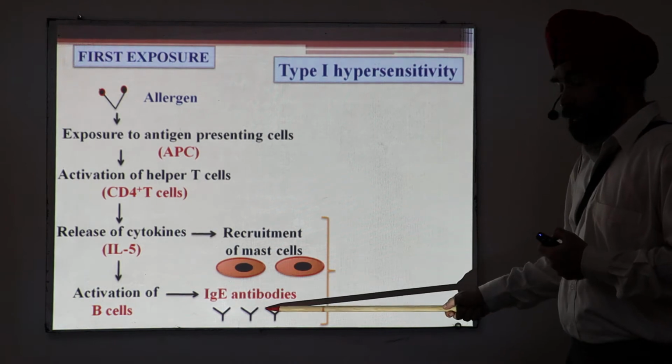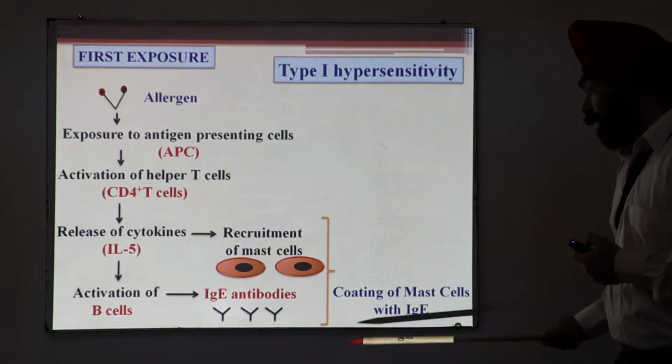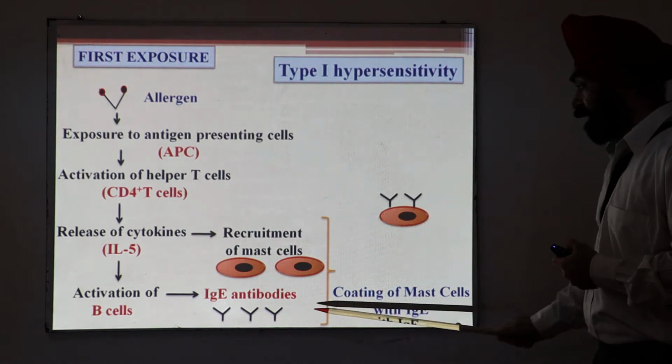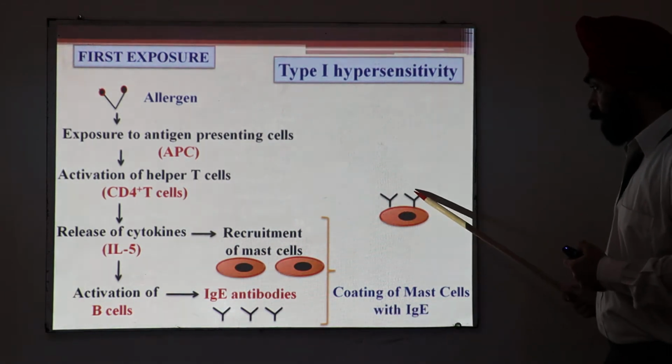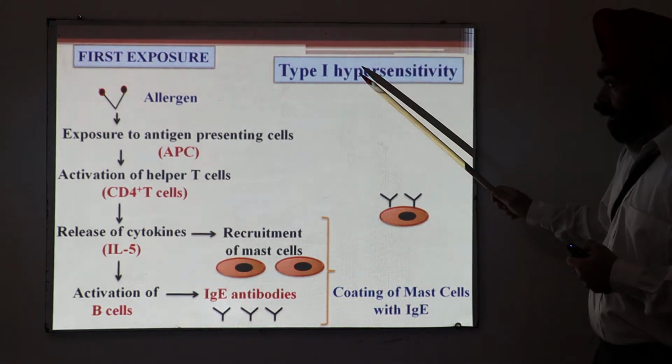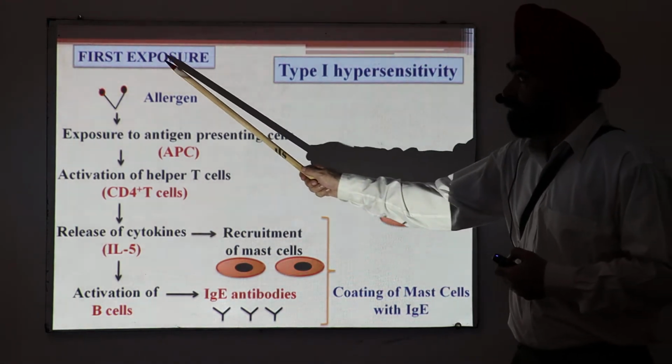Now they interact. How will they interact? Coating of the mast cell with IgE, like this. This is the mast cell, this is the antibody. These two are coated. So this is how the mast cells are coated. These are the things which happen in the first exposure.